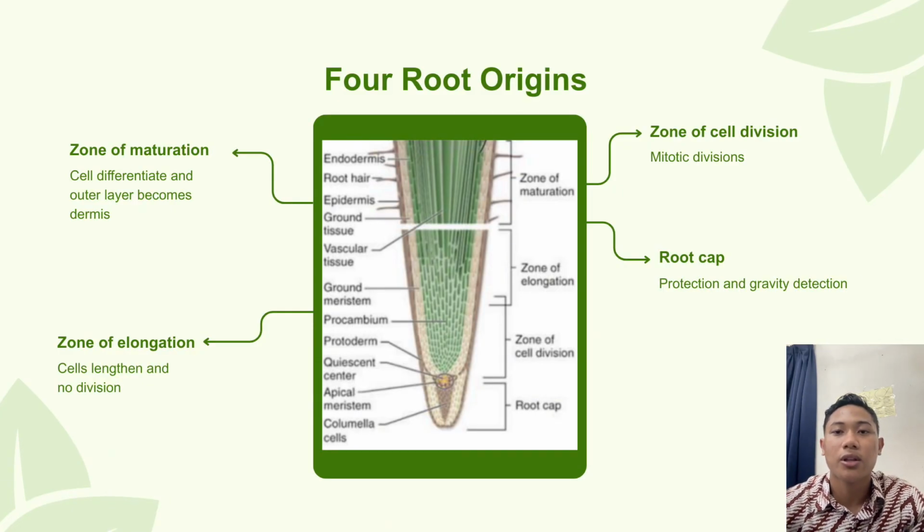The root tip consists of several important zones. First, the root cap protects the root and helps in gravity detection. Second, the zone of cell division is where cells actively divide. Third, the zone of elongation allows the root to grow longer. Finally, the zone of maturation is where cells differentiate and become specialized for absorption.